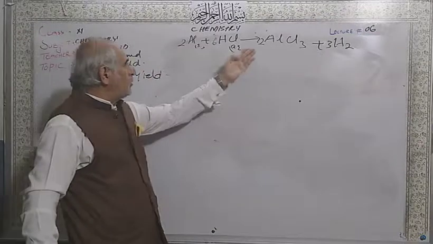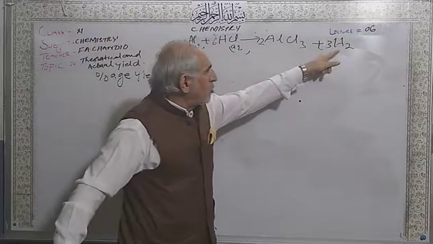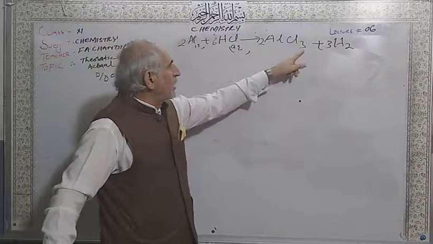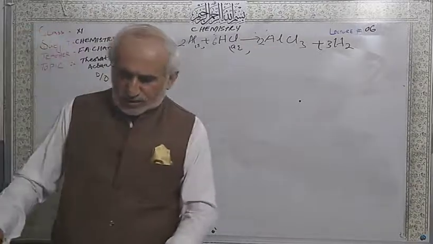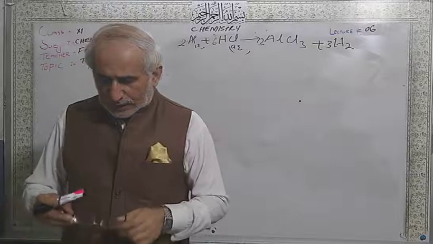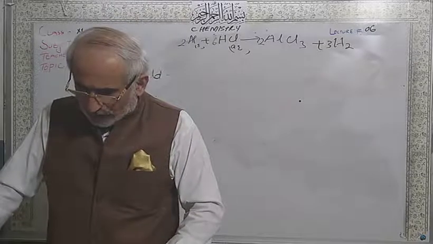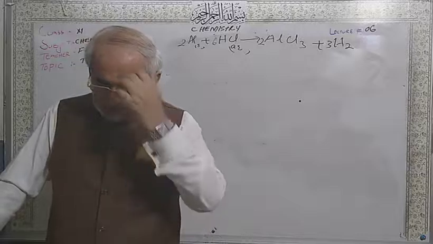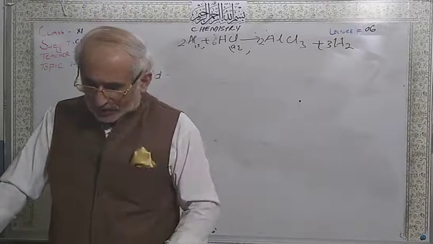2 moles of aluminum, 2 moles of aluminum here, 6 hydrogen. So 3 twos are 6 hydrogen. 2 threes are 6 chlorine and 6 chlorine. So this is the balanced chemical equation for question number 6, which is not given here. Yes, 1.25 centimeter cube reacts with excess hydrochloric acid. What is the weight of hydrogen? So you have to calculate the weight of hydrogen.